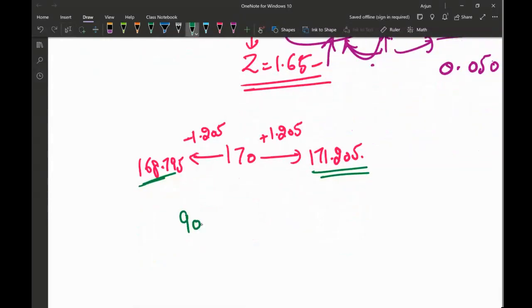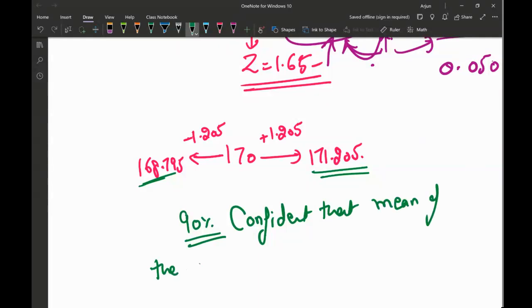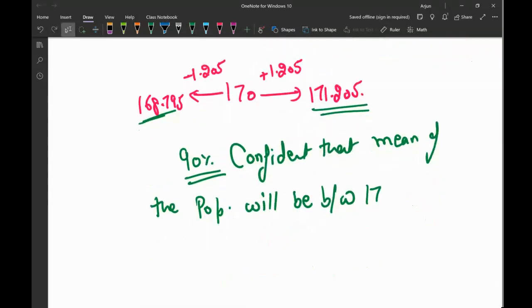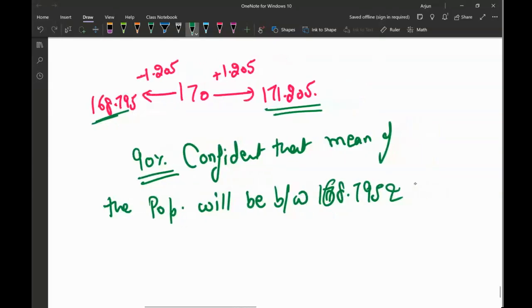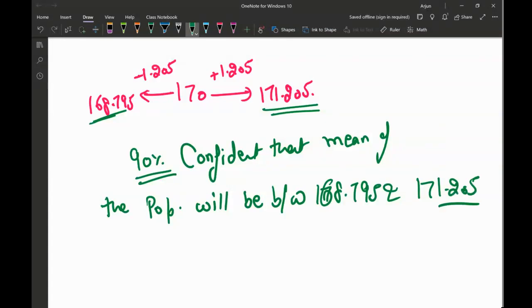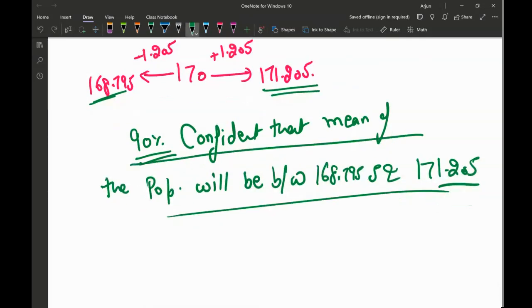So I'm going to say I'm 90% confident that the mean of the population will be between 168.795 and 171.205. I'm not 100% confident, mark my words. I'm 90% confident, so 90% confident for that.